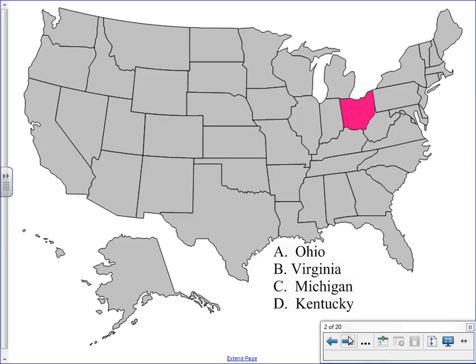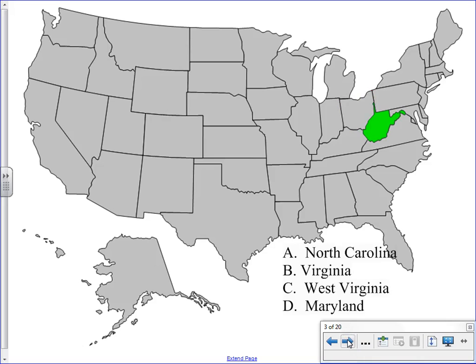Now, exactly what state is this? We know its state capital is Columbus, so the state in question would be Ohio. Which state is this? This state was once part of the state of Virginia, and it is actually West Virginia. So what is the capital of West Virginia? And the answer to that question is A, Charleston, West Virginia.